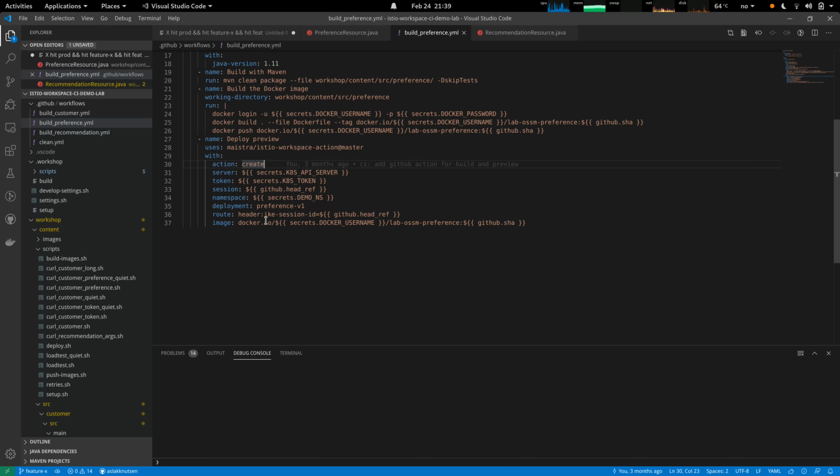For that to happen, we need to use something else than a running process, so we use the Docker image that we built. There's nothing specific about this CI setup that is tied to GitHub Actions, besides the thin little layer around it. This could work with any CI system. Beyond that, we can see that Ike is taken in the same parameter as the command line. It has the namespace, it has the deployment that we're targeting.